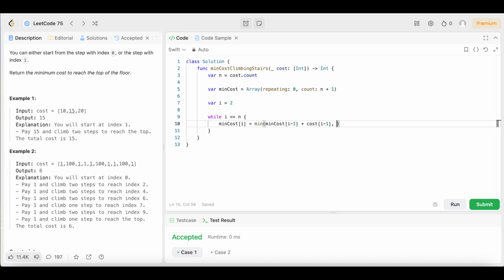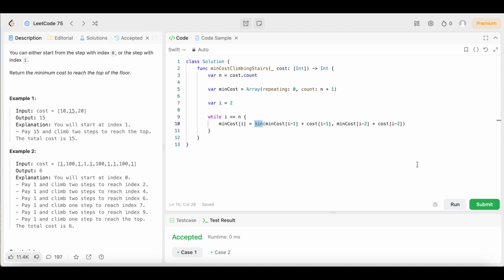Then we're going to say comma, then min cost i minus 2 plus cost i minus 2. So this is going to find the minimum: we're going to see if it's cheaper to take 1 step or if it's cheaper to take 2 steps. And it's going to return the minimum of whichever one is cheaper.